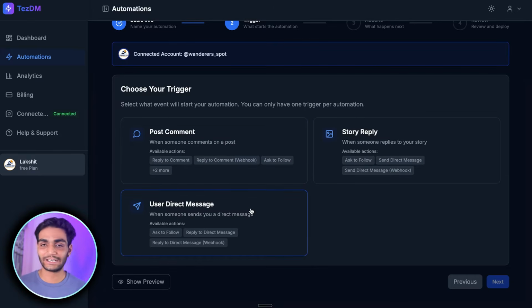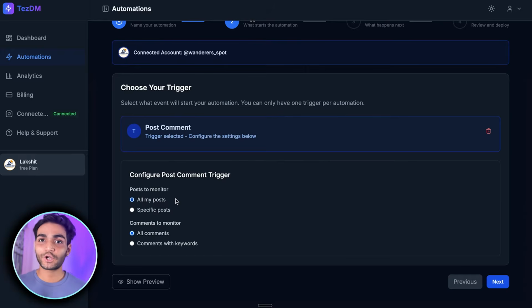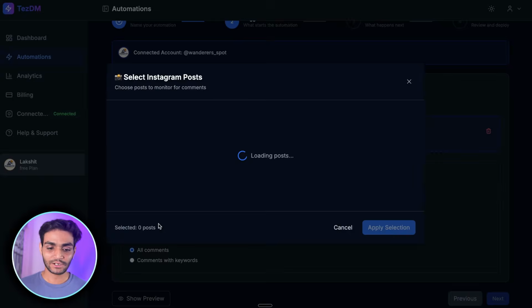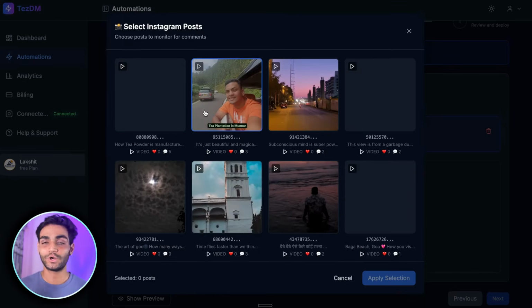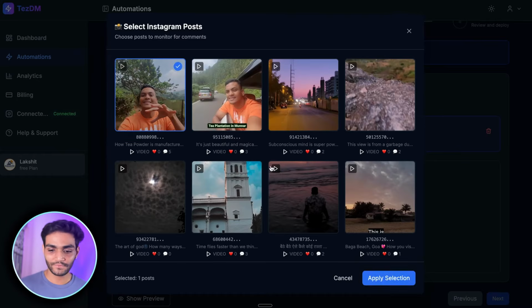You can explore this product. It's great for Instagram automation. So now we want to set up this automation on which post? All your posts or a specific post? So we require a specific post, correct? So we'll come over here, click, and you can select whichever post you want to select the automation for. Let's click over here and apply automation.